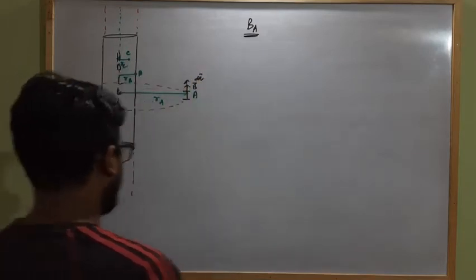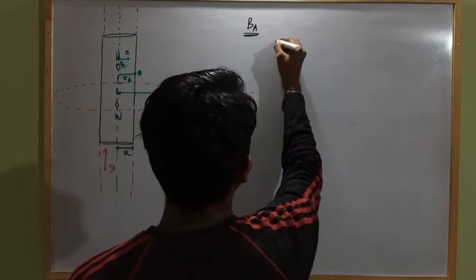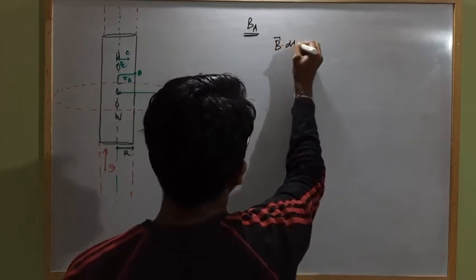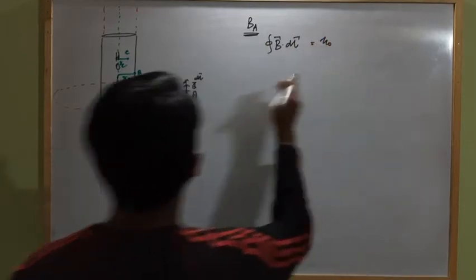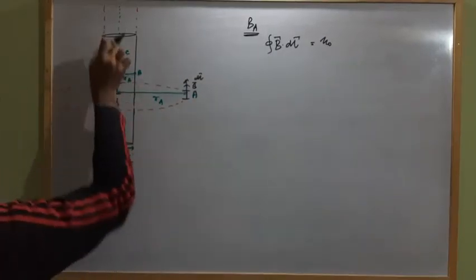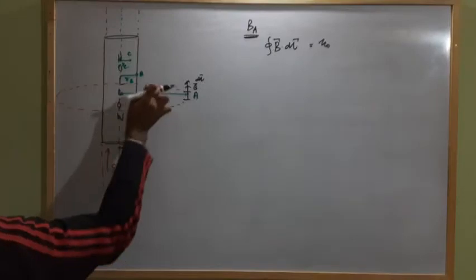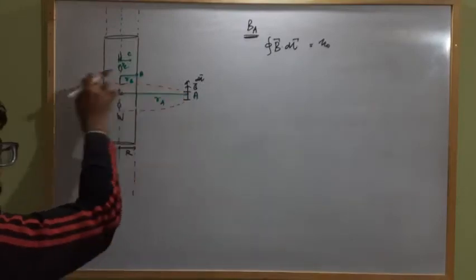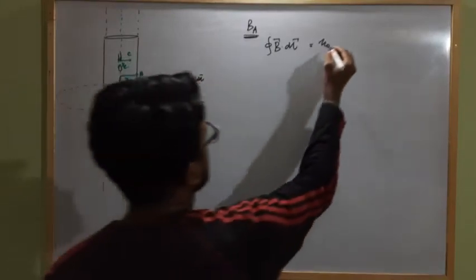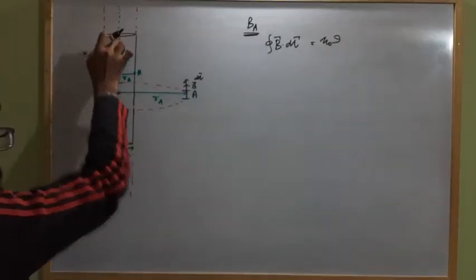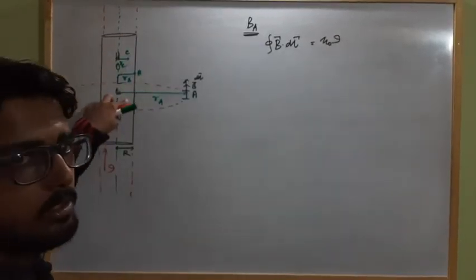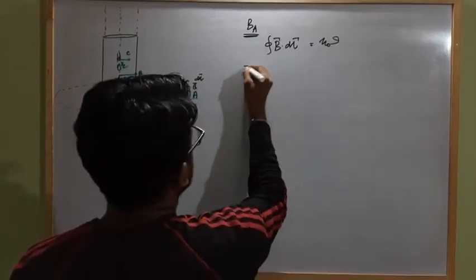So at A, what will be the expression by Ampere's circuital law? Closed integral of B vector dot dl vector will be mu naught I enclosed. What is I enclosed? The complete I is passing through it, because the complete cylindrical conductor lies within this Amperian loop. So the net I enclosed will be the same as the current flowing through this hollow cylindrical conductor.